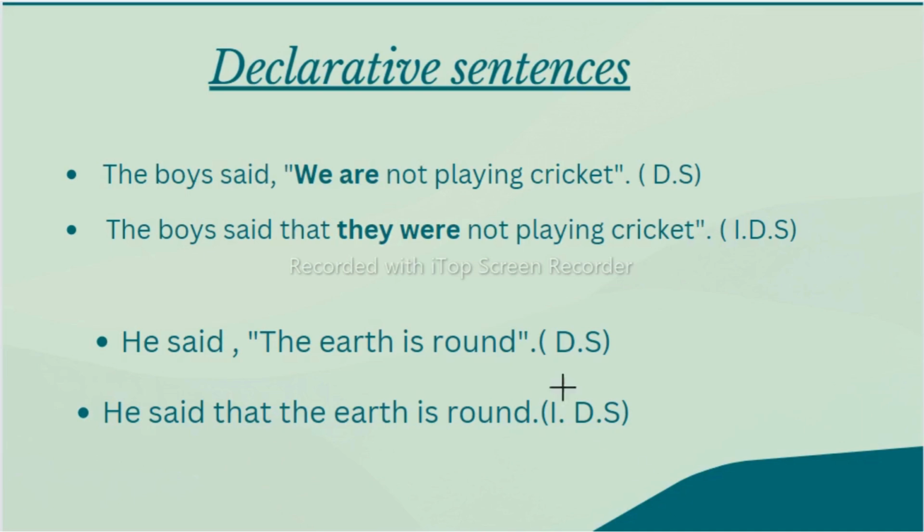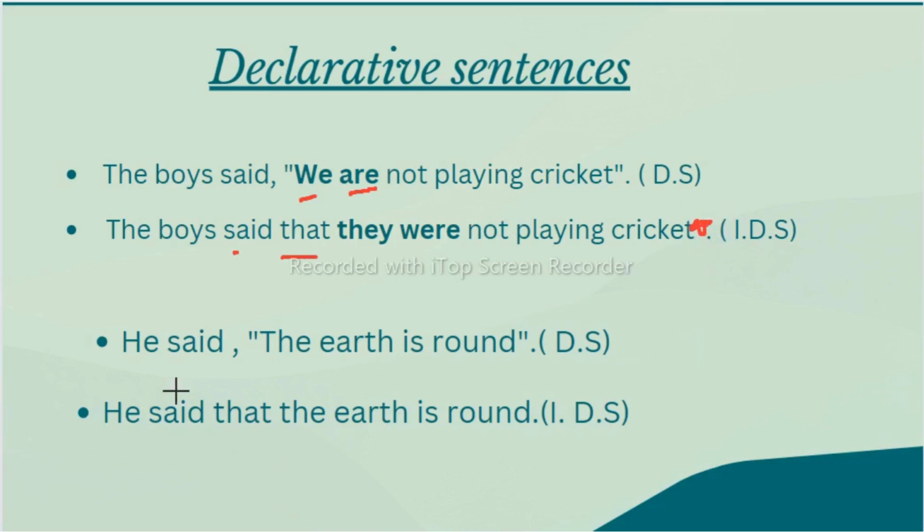Now, if you find declarative sentences, in the declarative sentence, it is a simple sentence, either present, positive or negative. The boys said, "We are not playing cricket." So, what I told you, in a declarative sentence "said" stays the same. The boys said, and in place of the inverted commas we are writing "that." "We are not playing" will change to "they are not playing." We change "we" to "they." And this "are" is present, meaning it is in present continuous. It will change to past continuous. They were not playing cricket, same as it is. We should not write the inverted commas. We should remove them, only a full stop.